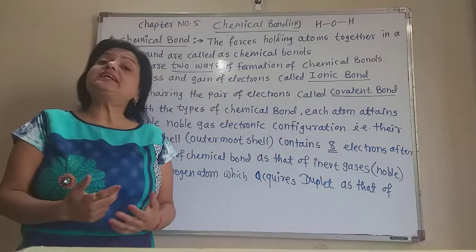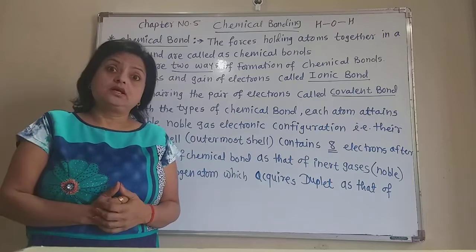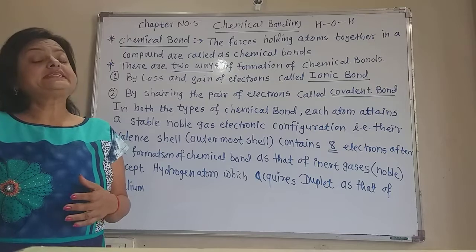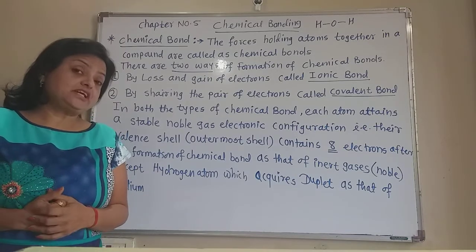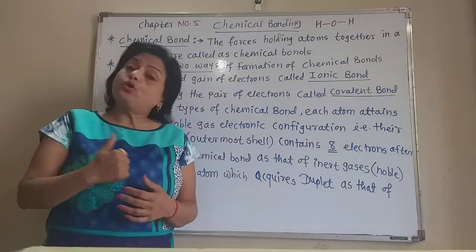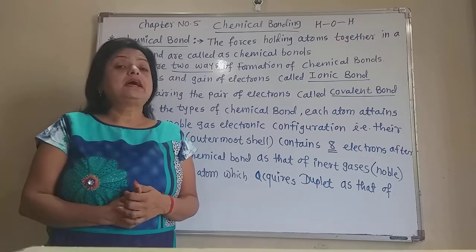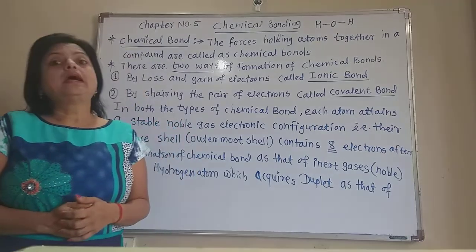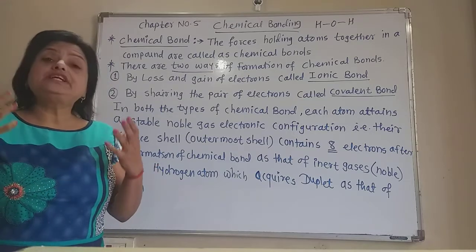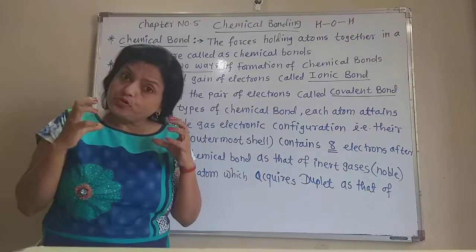Chlorine has 17 electrons in its shells. The 17 electrons are distributed as 2, 8, 7. The last shell contains 7 electrons. After gaining one electron from the sodium, the last shell of chlorine now has 8 electrons, and chlorine becomes negatively charged. Due to these oppositely charged ions, there are attractive forces between them.